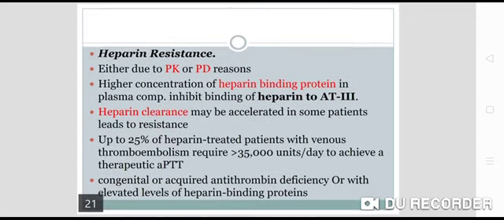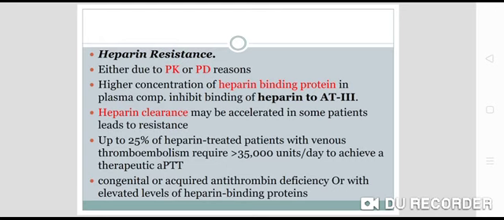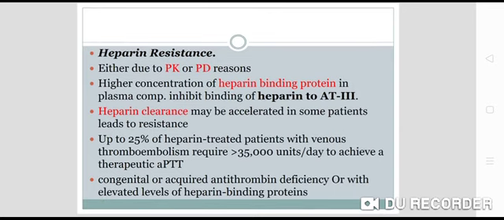Now there is one more term called heparin resistance. This may be due to pharmacokinetic or pharmacodynamic reasons. There is an unnecessarily high concentration of heparin-binding proteins in the plasma, which competitively inhibit the binding of heparin to antithrombin 3. So there will be no heparin-antithrombin 3 complex, and heparin resistance is seen.